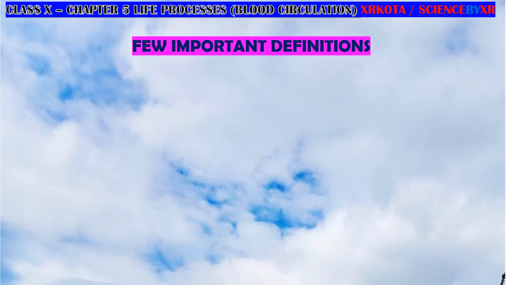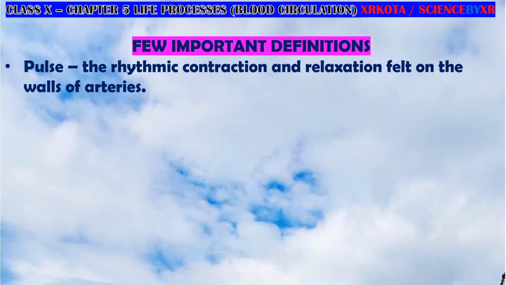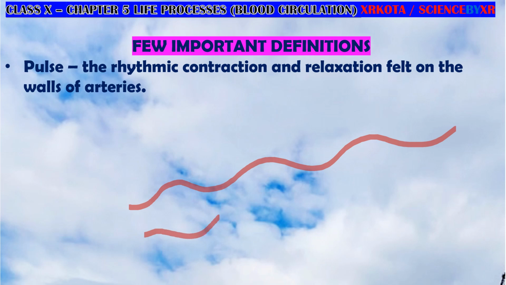Okay, a few other important definitions. The pulse is the rhythmic contraction and relaxation felt on the walls of arteries. It is because of the pumping of the blood. When blood is pumped, the arteries swell up. Suppose this is the artery. So the arteries will swell up like this. More blood, less blood. More blood, less blood. So with more blood, it exerts a greater force onto the walls.